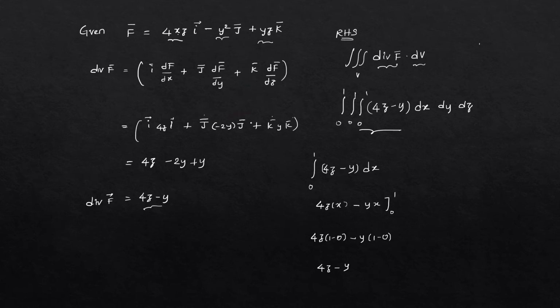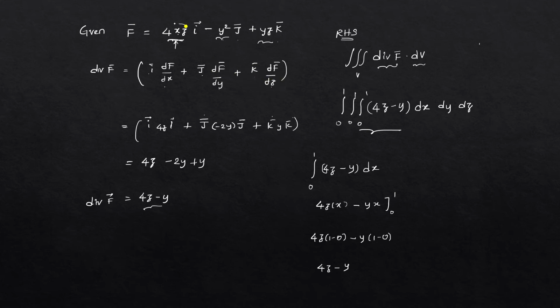Now we have to find the divergence. So how to find divergence? First write the f bar in the given question. Whatever is given in the question, we have to write it as it is, and we have to find divergence. Divergence is very easy. I've told you the formula. Divergence is finding the partial derivatives of the corresponding I direction, corresponding j direction, and corresponding k direction. So we have to partially differentiate with respect to x whatever is before I, with respect to y whatever is before j, and with respect to z whatever is before k. So I bar into dou f by dou x plus j bar into dou f by dou y plus k bar into dou f by dou z.